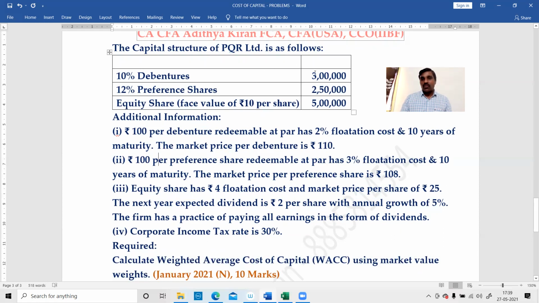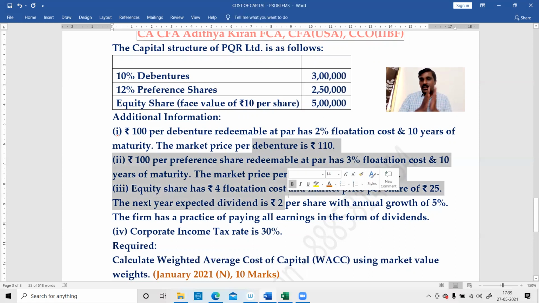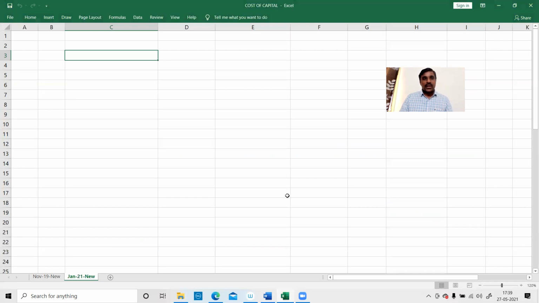So they have given book values, and they have given market price. Since market price is given, we can convert the book values into market price. That's not a big deal. Very simple case. Look at this. We have three sources of finance. One is debentures. Another one is preference shares. Another one is equity shares. So we have three sources of finance.